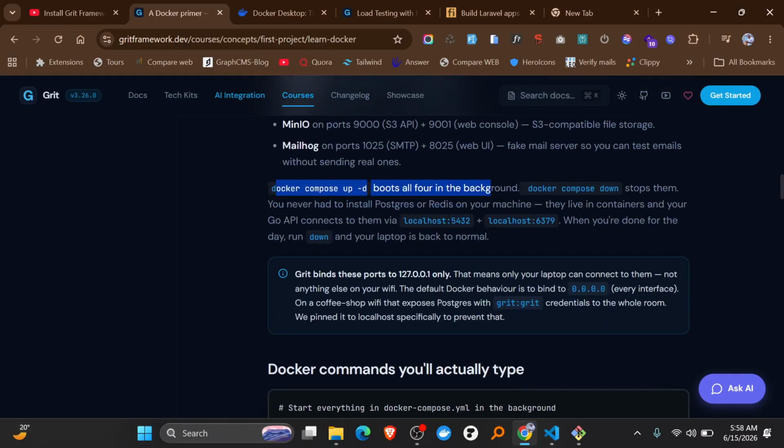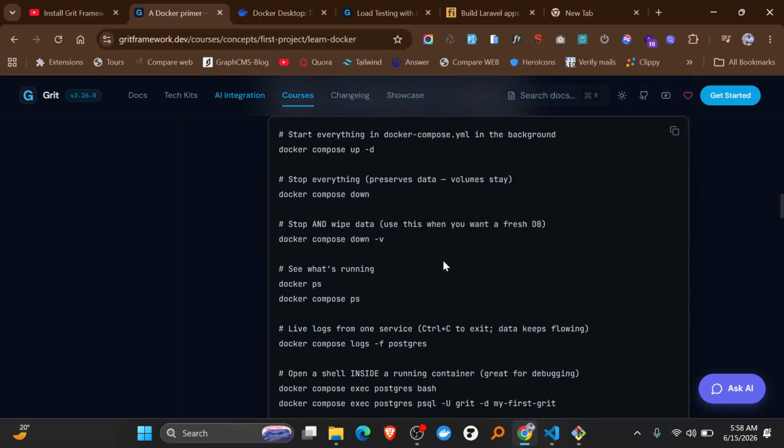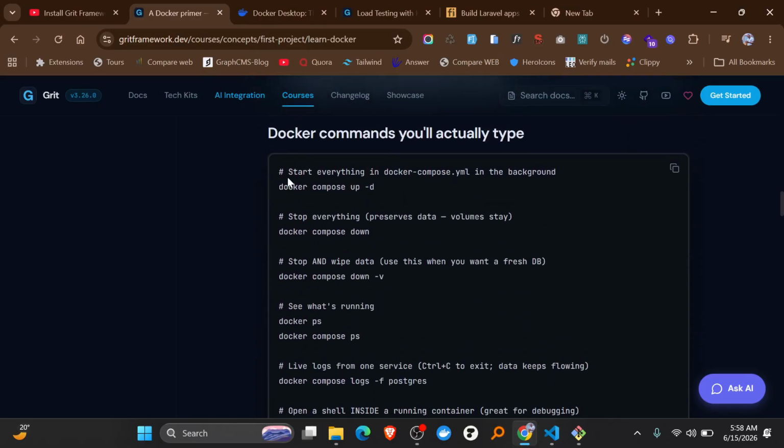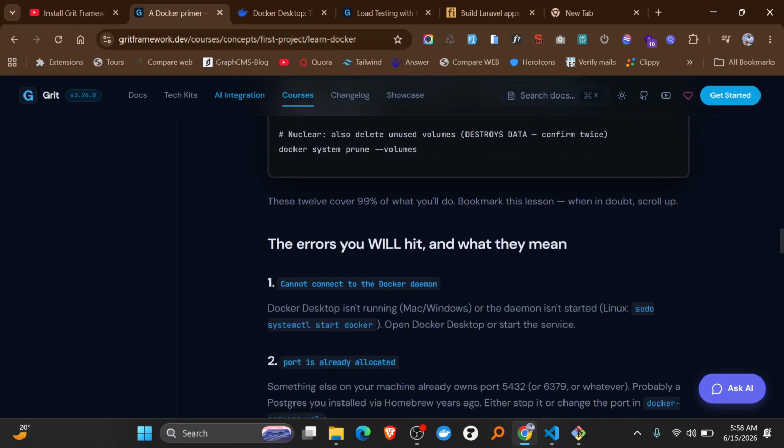When you want to stop them, like after you have worked on the project, then you use Docker Compose down. As simple as that. So these are the common commands that we are going to be using, like Docker Compose up, and then Docker Compose down, and these other ones.